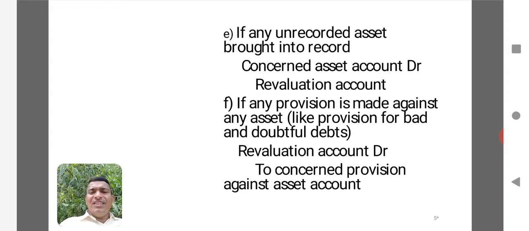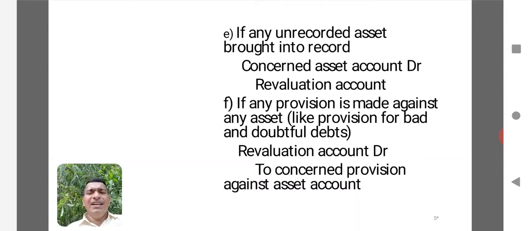Now another type of transaction that may appear in the revaluation account is unrecorded asset or unrecorded liability. We can say unrecorded asset if the asset is not recorded and it is being brought to account at the time of admission of a partner. Now we record the transaction like concerned asset account debtor to revaluation account.